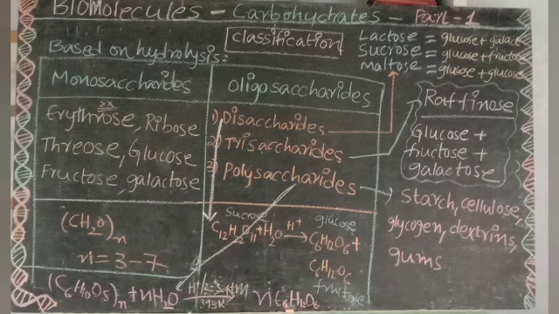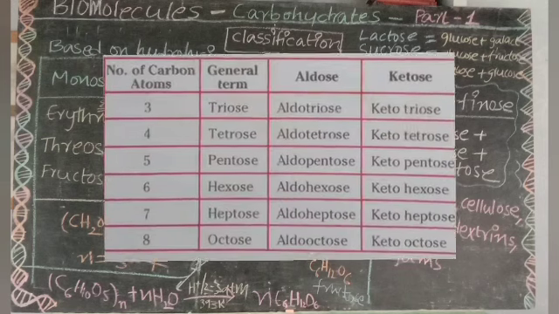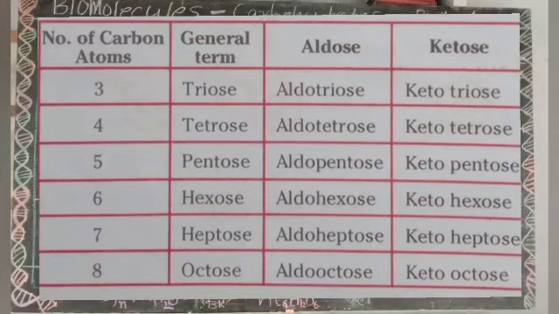I will show you a table, so note it down clearly. If the monosaccharide contains 3 carbon atoms, its general name is triose, and if it contains an aldehyde, it is called aldotriose, and if it contains a ketone, it is called ketotriose.